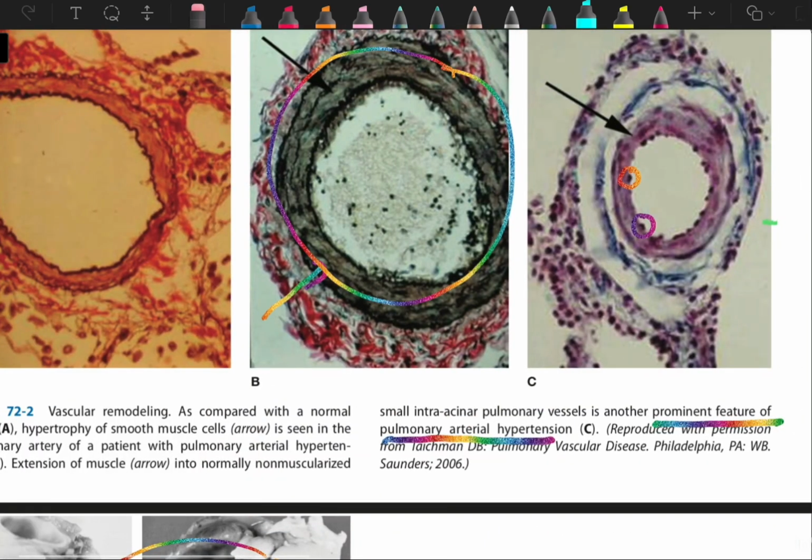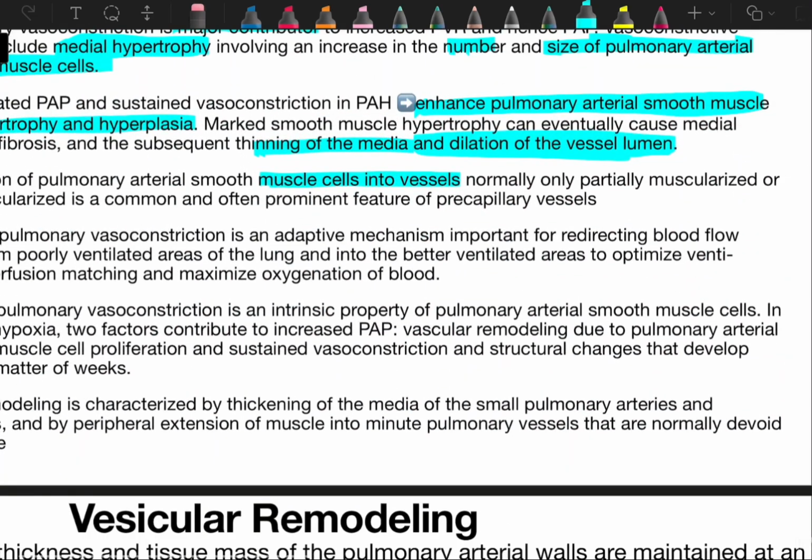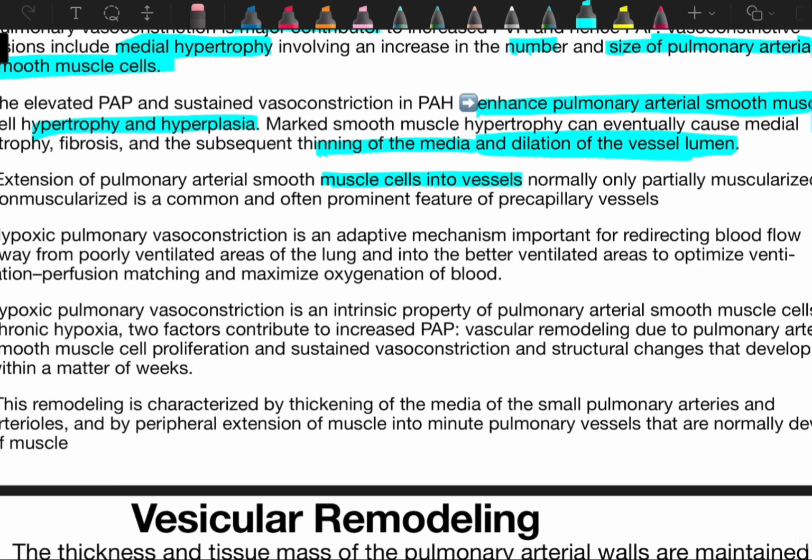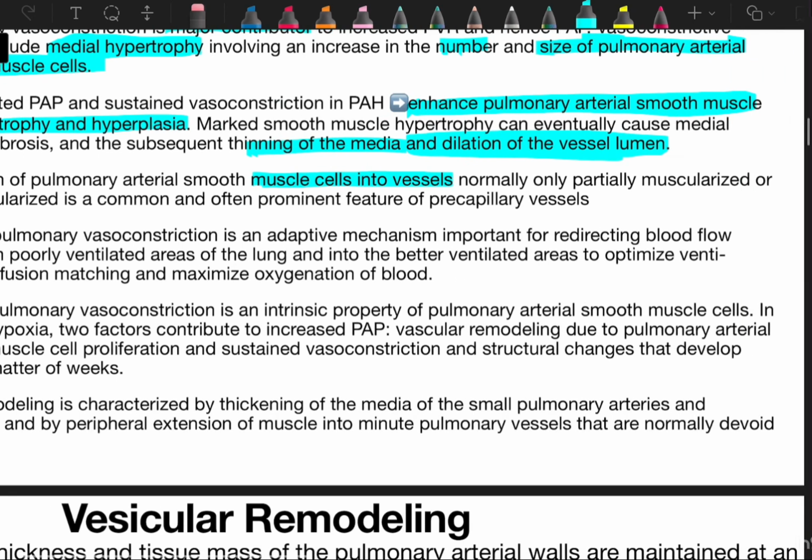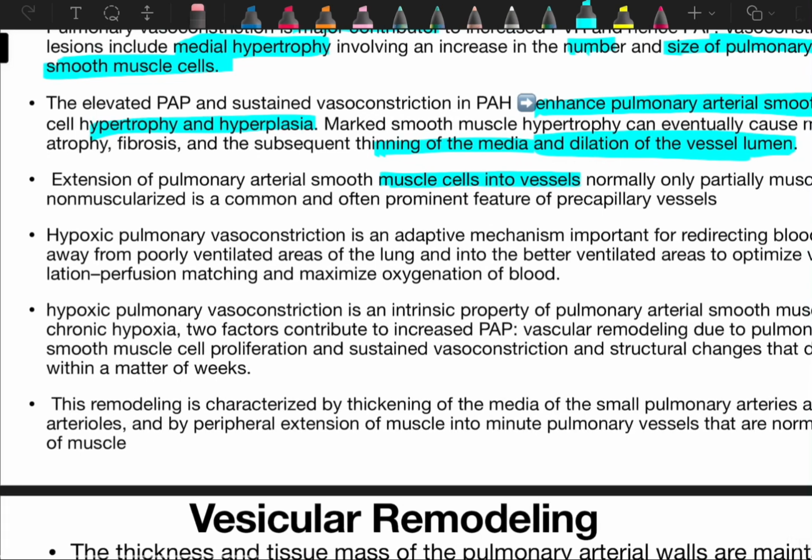Here we can see the extension of the smooth muscle cell layer. They are telling us about the extension of pulmonary arterial smooth muscle cells into vessels that are normally only partially muscularized or non-muscularized. This is a common and often prominent feature of pre-capillary vessels. Very important, and it is seen in pulmonary artery hypertension.